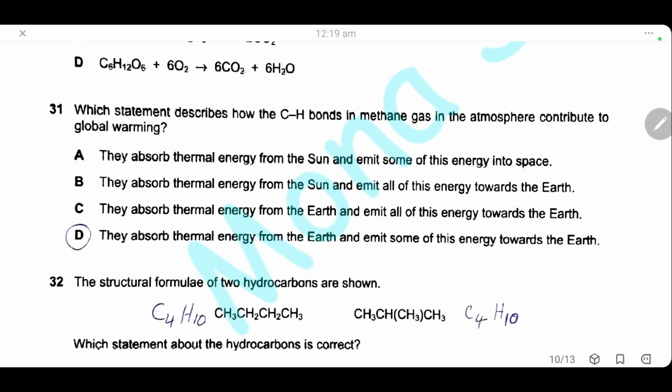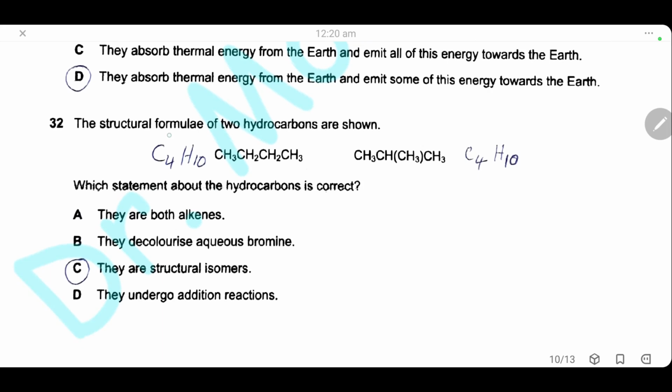Question 31. Which statement describes how the carbon-hydrogen bonds in the methane gas in the atmosphere contribute to the global warming? Here we have only one correct statement. Carbon and hydrogen bond in the methane. Methane is a greenhouse gas. It absorbs the thermal energy from the earth and emits some of this energy toward the earth. So the answer is D.